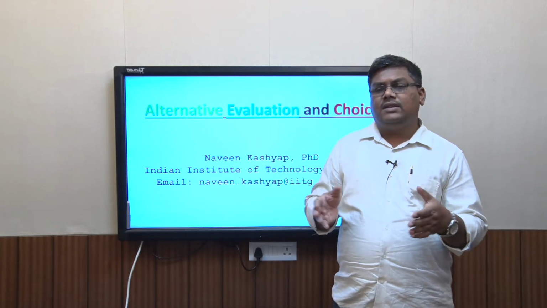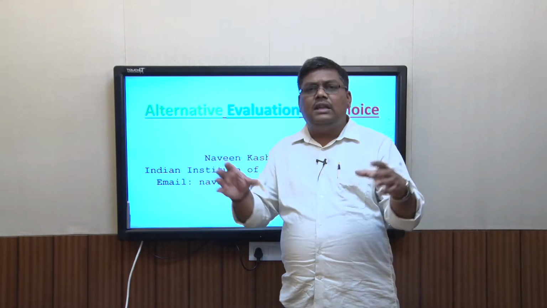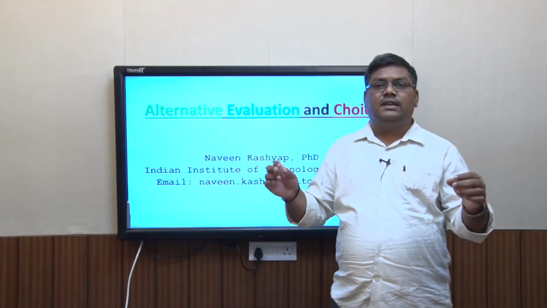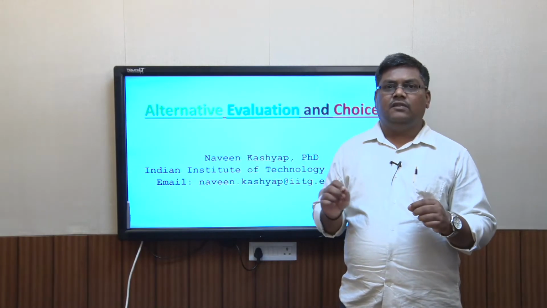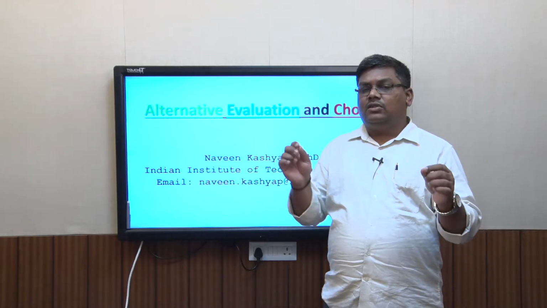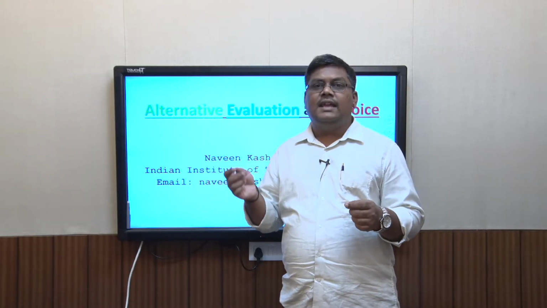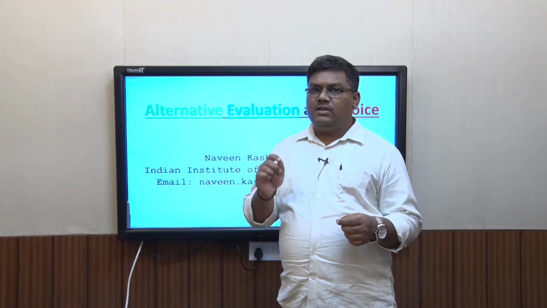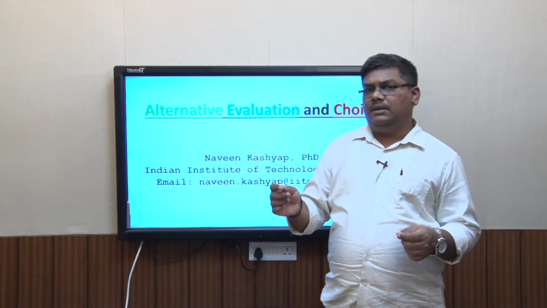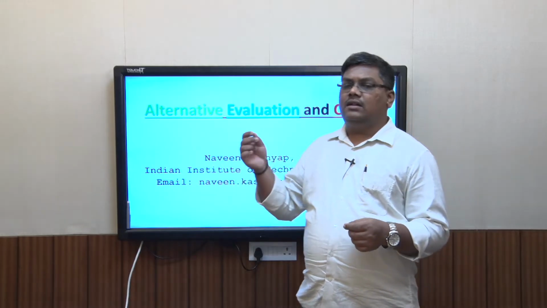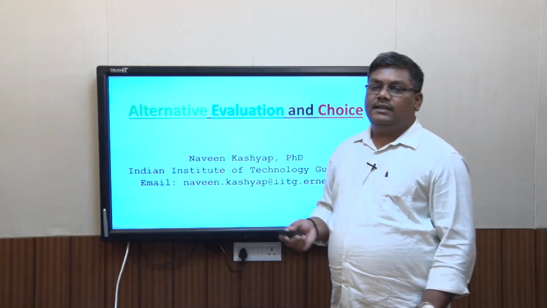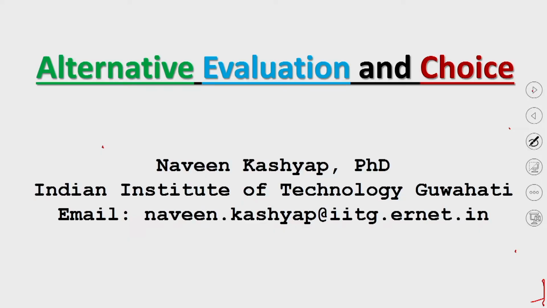Because in alternate evaluation, the consumer looks at all the products which are there, all the product benefits that each has to offer, and uses some kind of a mathematical model, or some kind of a proposed schema through which he goes ahead and finalizes a particular product. So we'll look into those in the next 2 or 3 lectures on alternate evaluation and choice. Right. So coming back to this lecture, as we were saying, this is the 4th step in the AKB model.